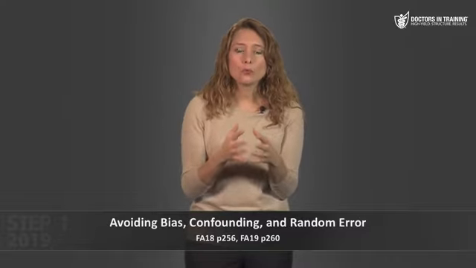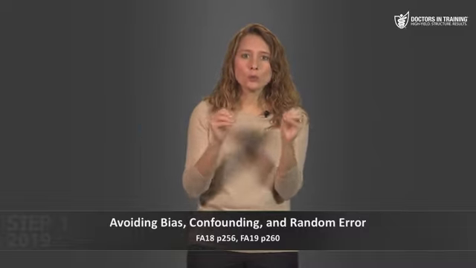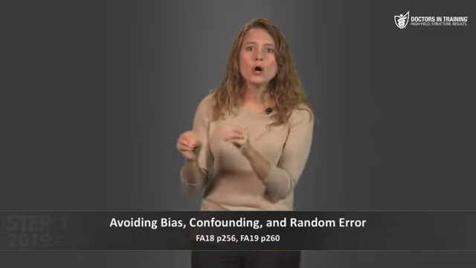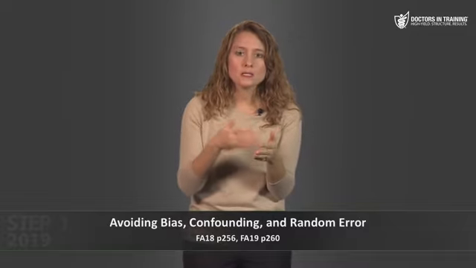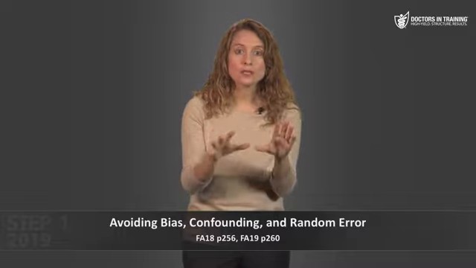You may have heard of randomized, double-blinded, controlled trials. Well, these words, randomized, double-blinded, and controlled, are all used to describe the ways that a study can be designed to reduce bias and confounding. So let's talk about these methods for a moment.